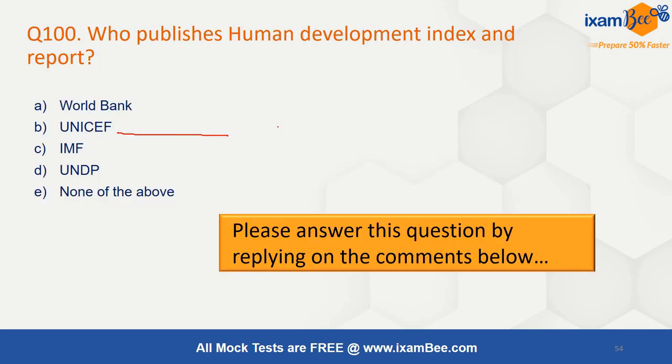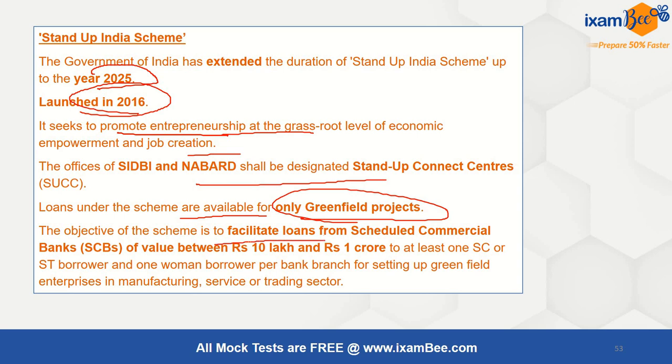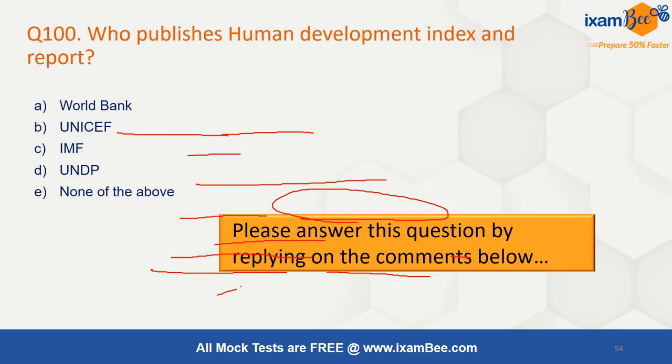It seeks to promote entrepreneurship at the grassroots level for economic empowerment and job creation. The offices of SIDBI and NABARD shall be Stand Up Connect Centers. Loans under the scheme are available only for greenfield, not for brownfield. The objective of the scheme is to facilitate loans from scheduled commercial banks of value between 10 lakh and 1 crore to at least one SC or ST borrower and one woman borrower per bank branch for setting up greenfield enterprises in the manufacturing, service, or trading sector.